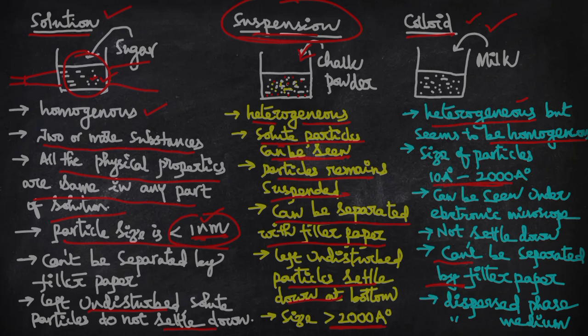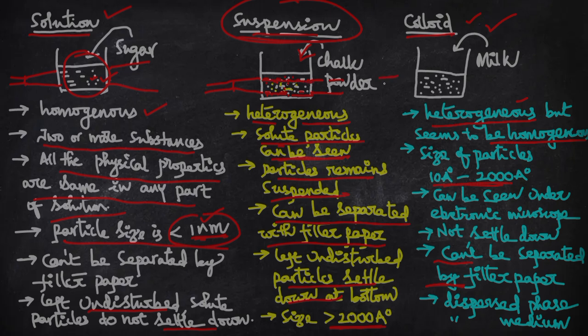Dispersed phase is formed by the particles, and dispersed medium is the component in which the dispersed phase is present. If you focus light here, then the path is visible because the particles in the suspension are sufficient in size to scatter the light. That is why the path is visible in the liquid.